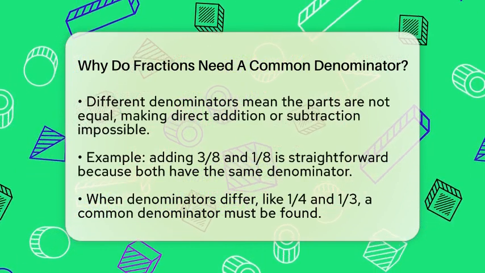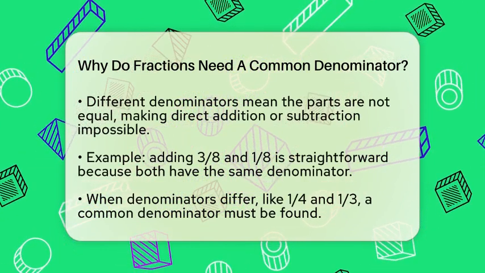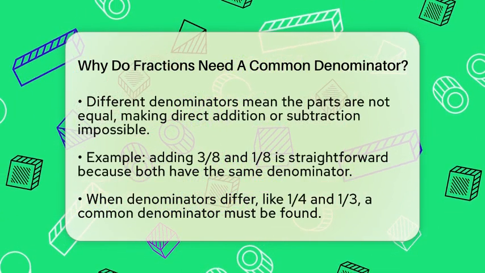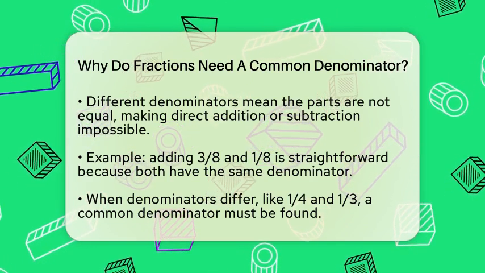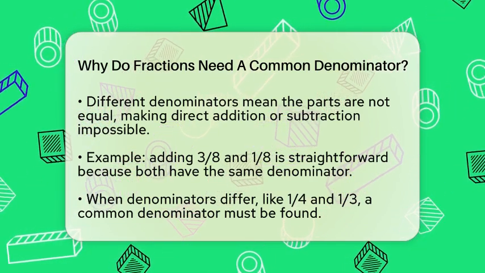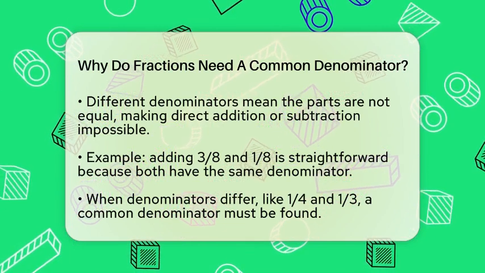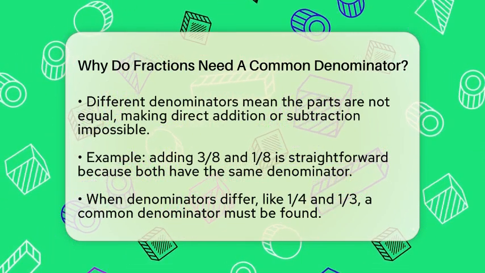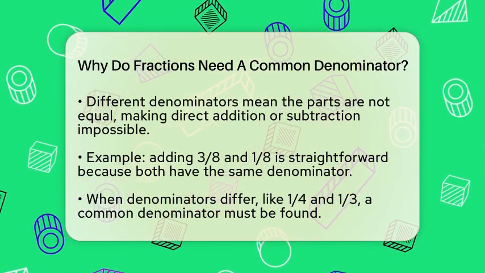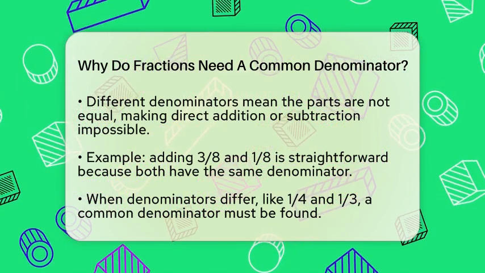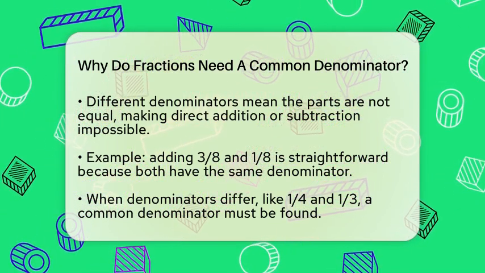But if you have 1/4 of a cake and 1/3 of a cake, you can't just add the numerators because the pieces are different sizes. You need to find a common denominator, which is a number that both 4 and 3 can divide into evenly. The smallest such number is called the least common denominator. In this case, it's 12.